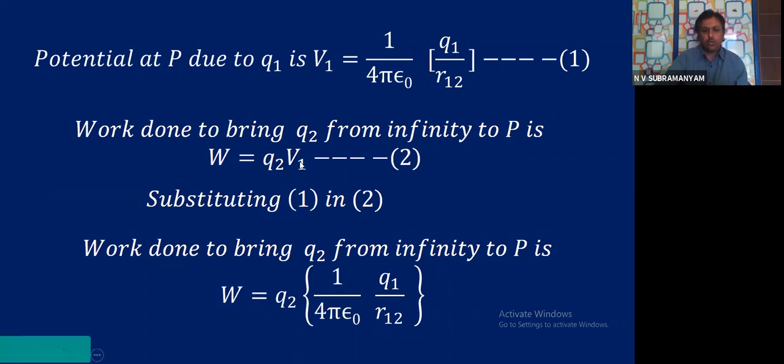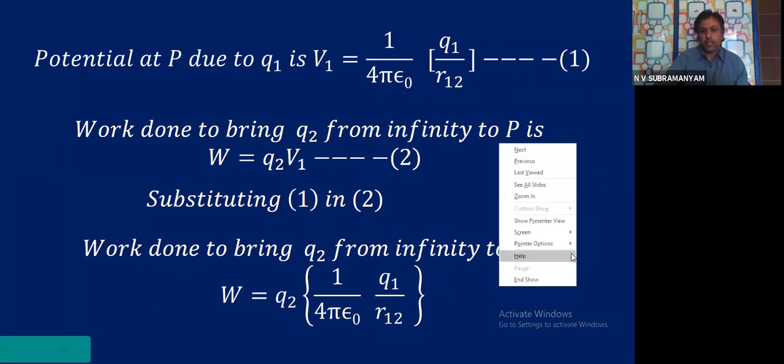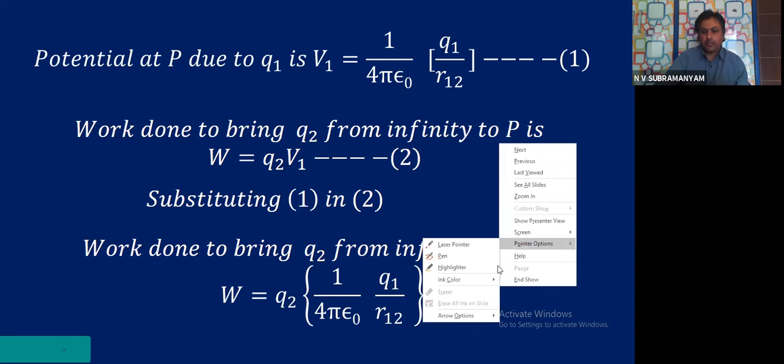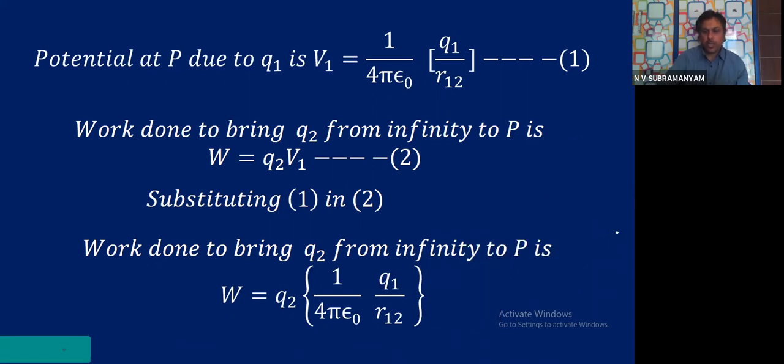Q2 is Q2, V1 is this formula. Are you able to see? 1 minute, let me take a pointer and show you so that you will have clarity. In this formula, this V1 is this value. That I substituted, all this value here.